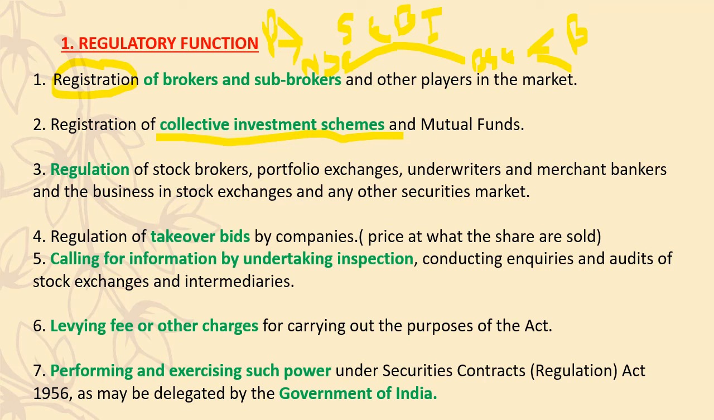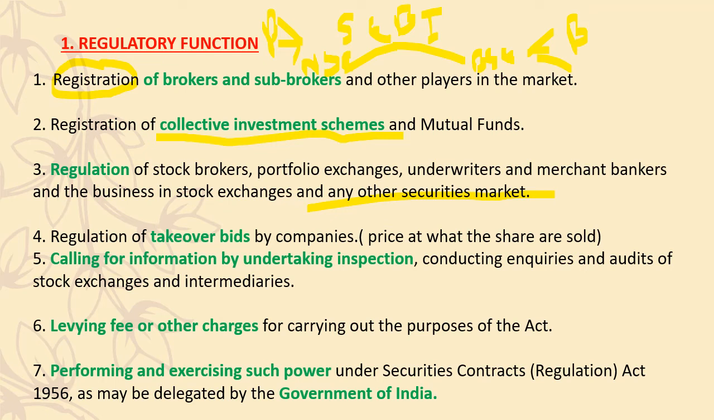Third one is regulation. Regulation means what? It is bringing into form a proper structure for the brokers, for portfolio exchange, for underwriters, mercantile. All these are people who will help you to buy securities. Before, there were no rules, no regulations, nothing in place. Now it is bringing all the rules and regulations and a proper structure into place for all these people. Underwriters and all are people who buy shares and sell shares to the investors, so for all of them there is a proper regulation that they have to follow.